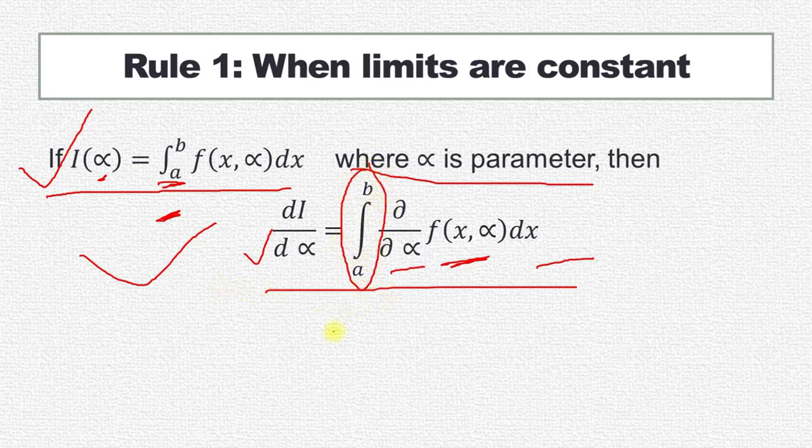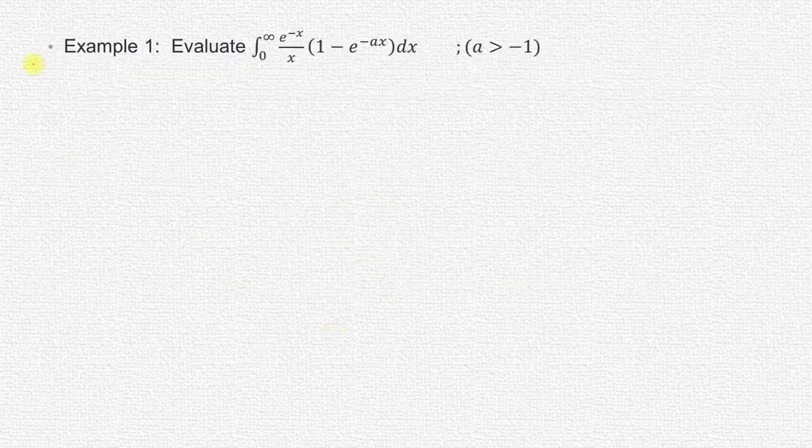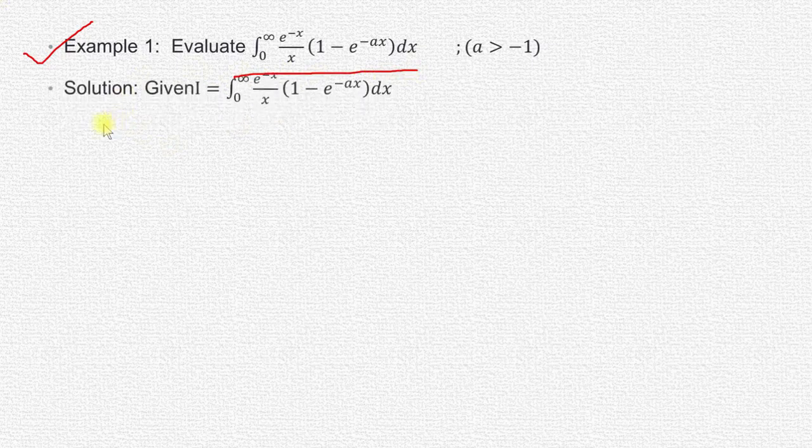Let's discuss one example. Example number 1: evaluate the integral from 0 to infinity of e to the power minus x divided by x, into 1 minus e to the power minus ax, dx, where a is greater than 1. We have to evaluate this integral by using differentiation under integral sign. Let's see what happens here.